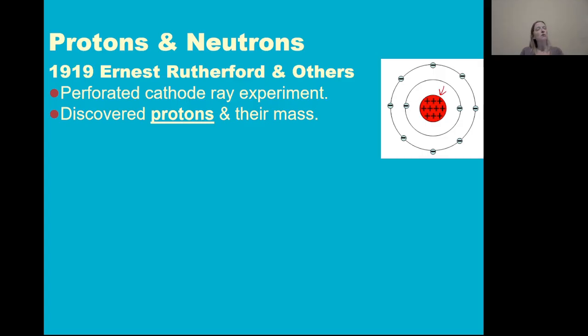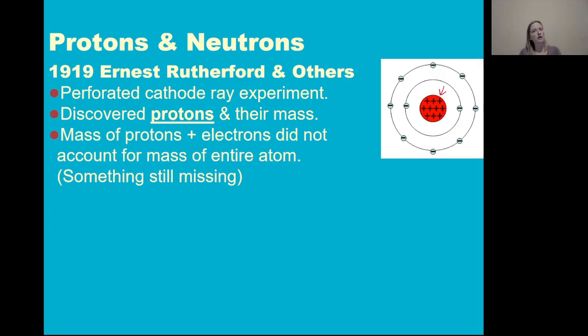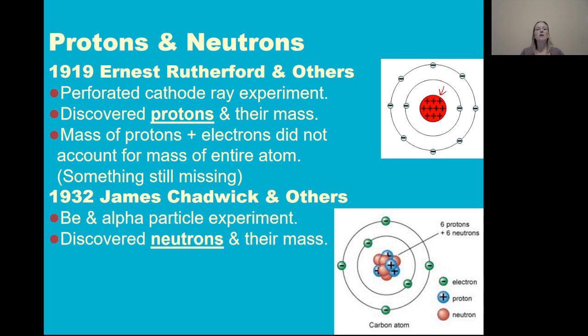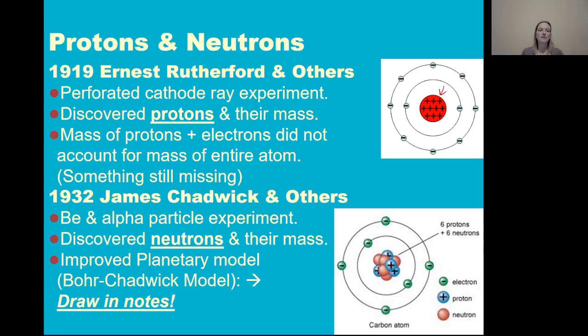And we knew their mass. But once we knew their mass, and once we knew how many protons were in the nucleus, we discovered that adding up the mass of protons and the mass of electrons did not account for the mass of the entire atom. So something was missing from this model. We knew there was something else in the atom. We didn't know what it was. It took quite a bit of time to discover the neutron, that missing particle, because neutrons have no charge, so they were a little harder to detect. And so it took a while to discover neutrons and their mass. But once we knew about protons and neutrons, we can have this improved planetary model.